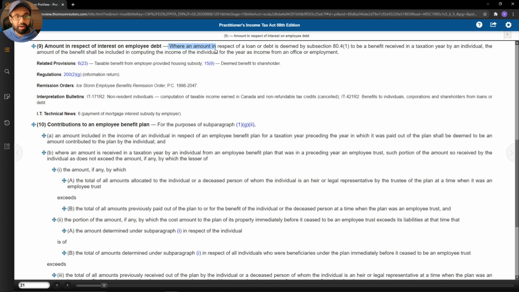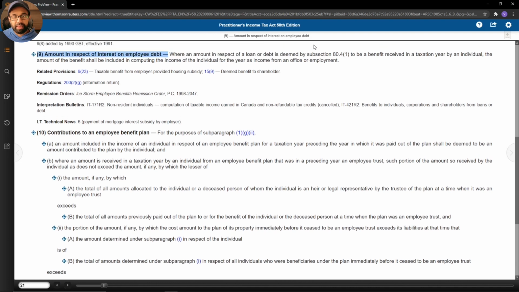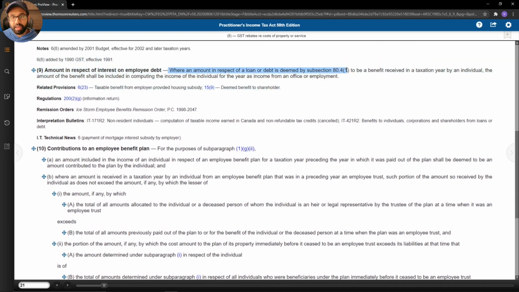It says where an amount in respect of a loan or debt is deemed by subsection 80.4(1) to be a benefit received in a taxation year by an individual, the amount of the benefit shall be included in computing the income of the individual for the year as income from office or employment.